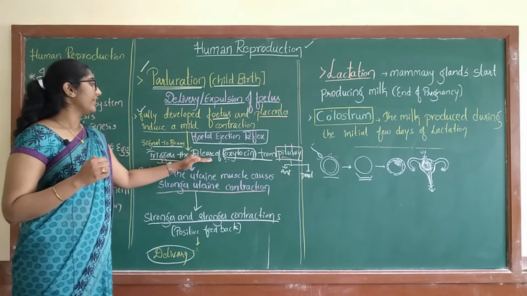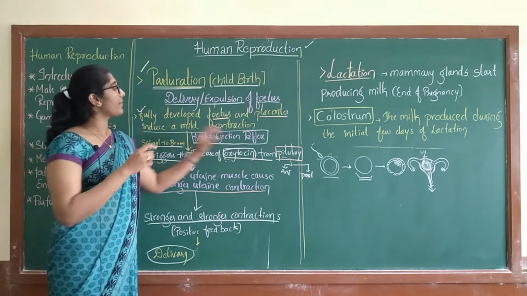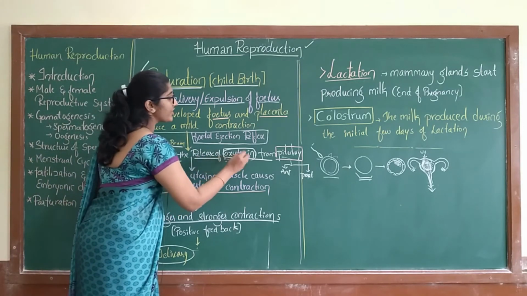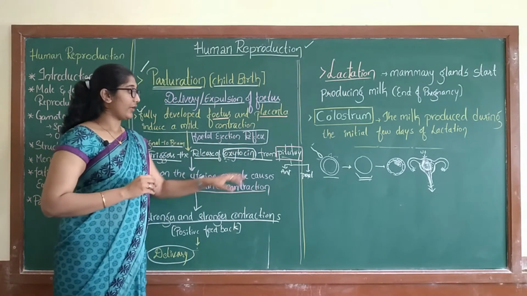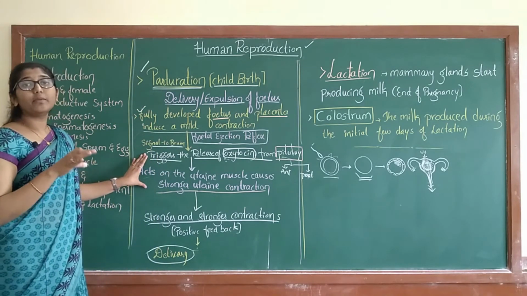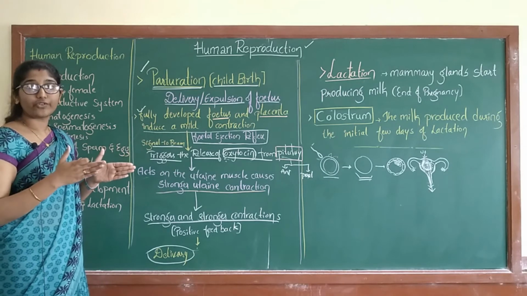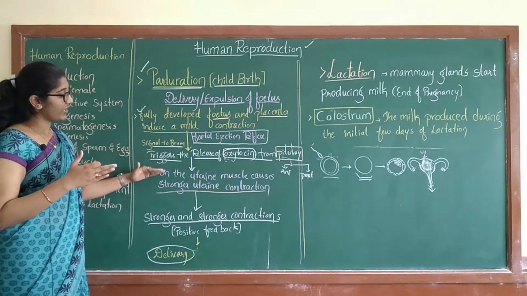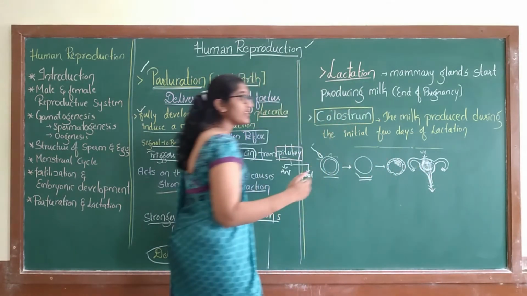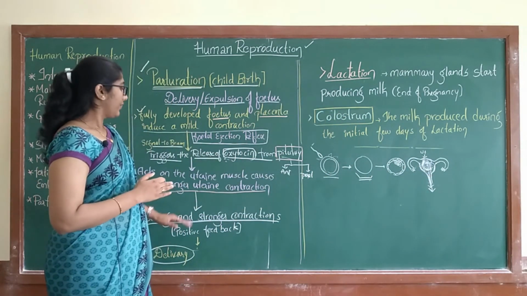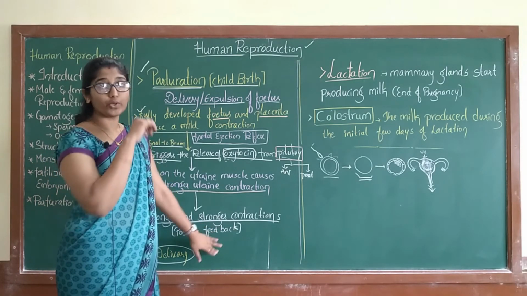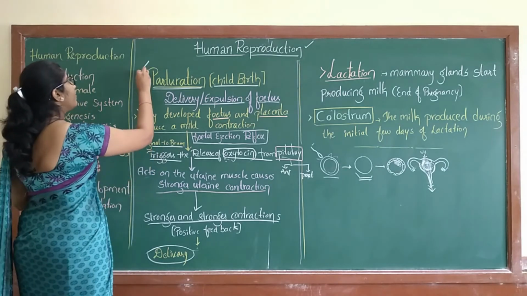It triggers the release of oxytocin from the posterior pituitary. Now it acts on the uterine muscles for a stronger contraction. Because of the stronger and stronger contractions, the fully developed baby is delivered. We are done with parturition.